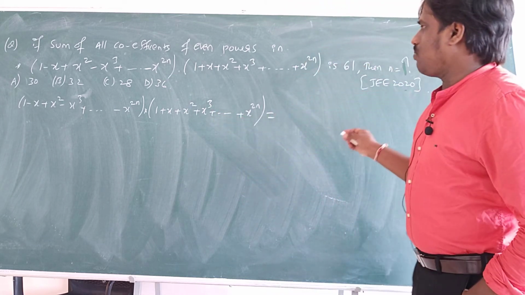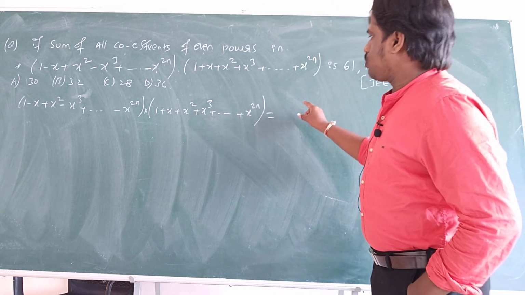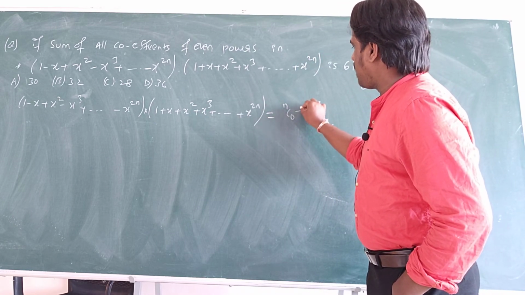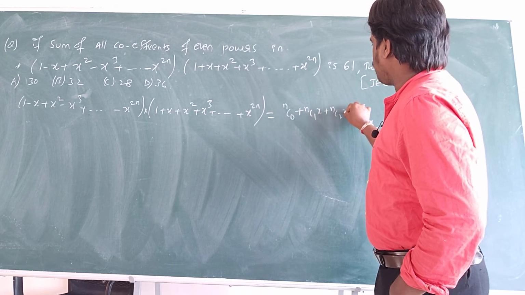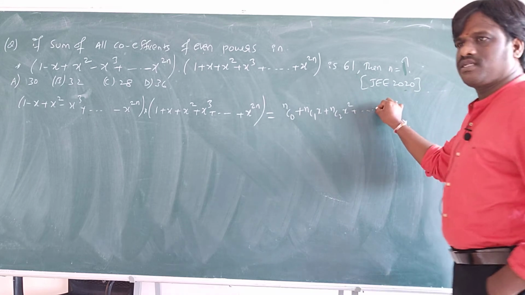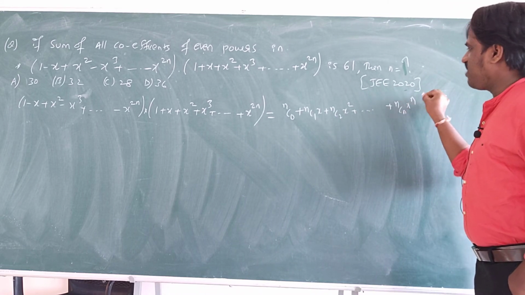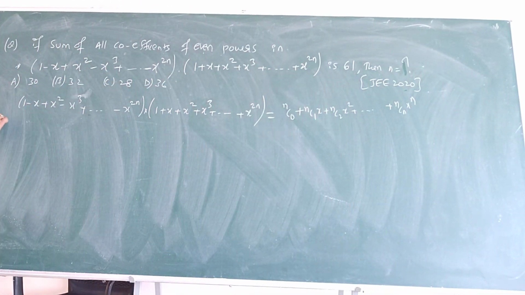So what is being asked here? You know that NC0 plus NC1 into x plus NC2 into x square plus so on, NCn x power n. If I put x is equal to 1, this will give you the sum of binomial coefficients.